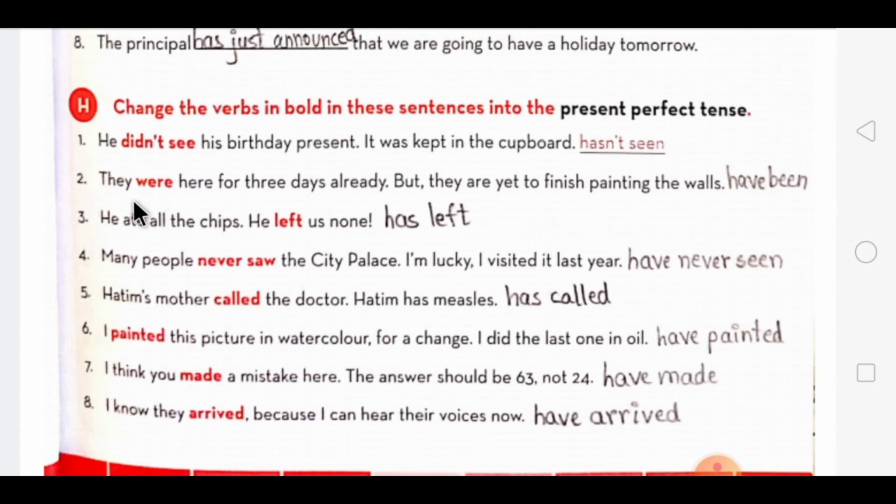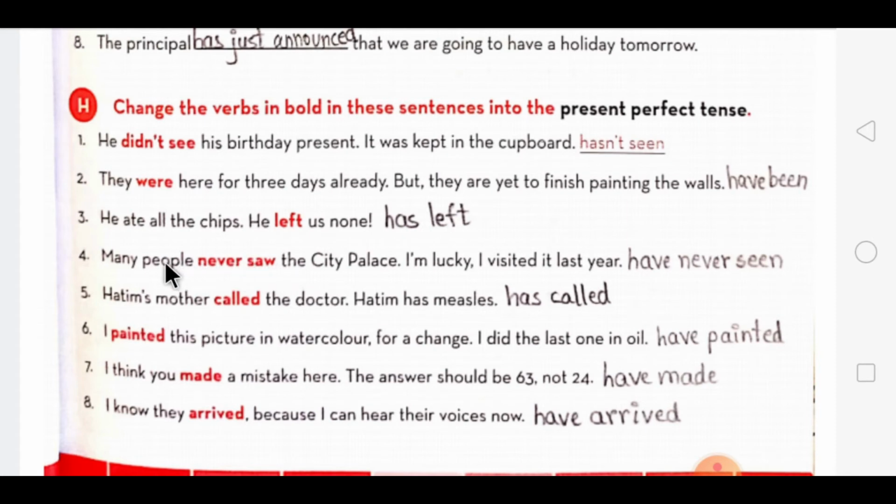Now the second one is were. Were is given over here. Were will change to, and you have to see the subject also. If the subject is plural you have to use have and V3 form of this word, so it will change to have been. Then the third one is, the bold letter word is left and the subject is singular, so how will you change it? Has left. Now fourth one is never saw.